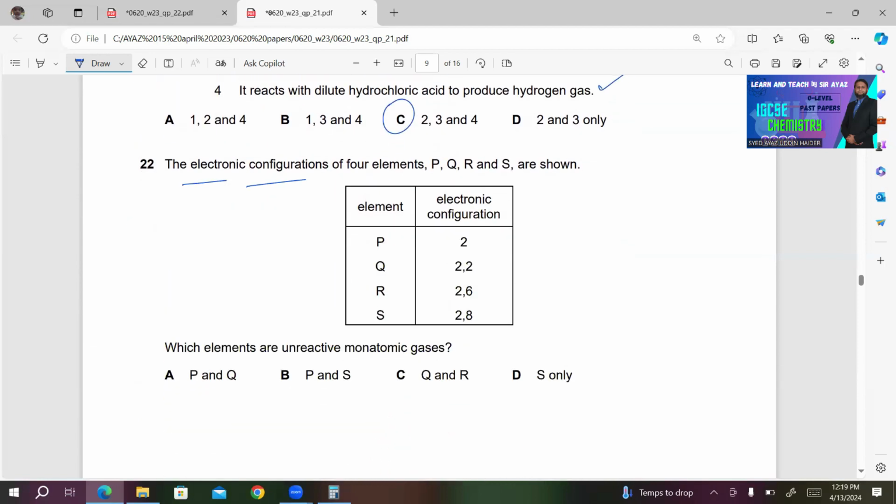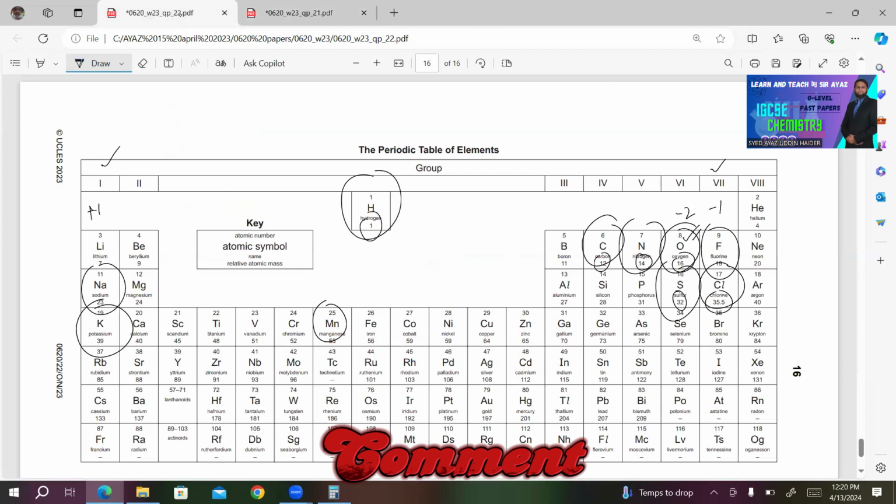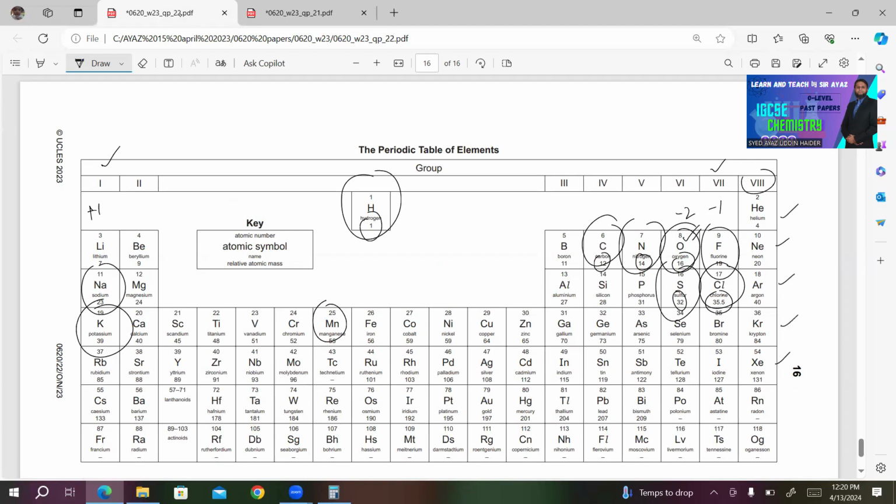22. The electronic configurations of 4 elements P, Q, R, and S are shown. Which elements are unreactive monoatomic gases? So monoatomic gases, we have only group 8 elements that exist as monoatomic gases. We have helium, neon, argon, krypton, xenon, Rn, organizon.